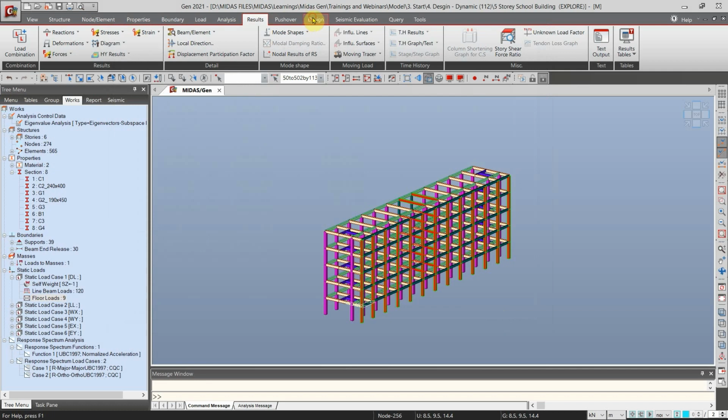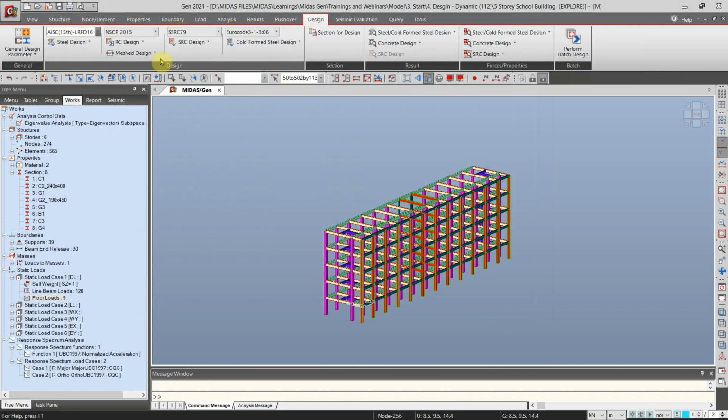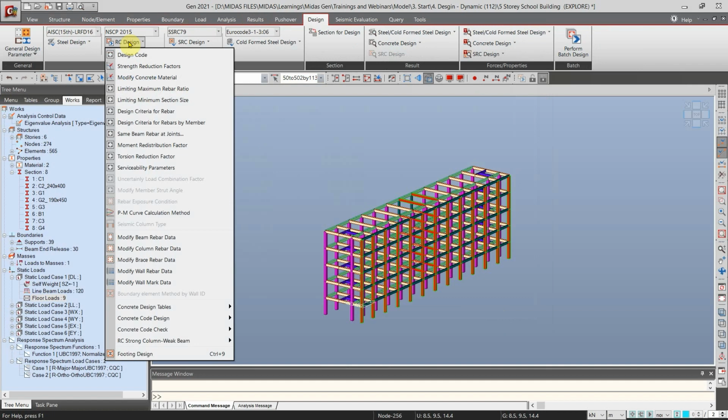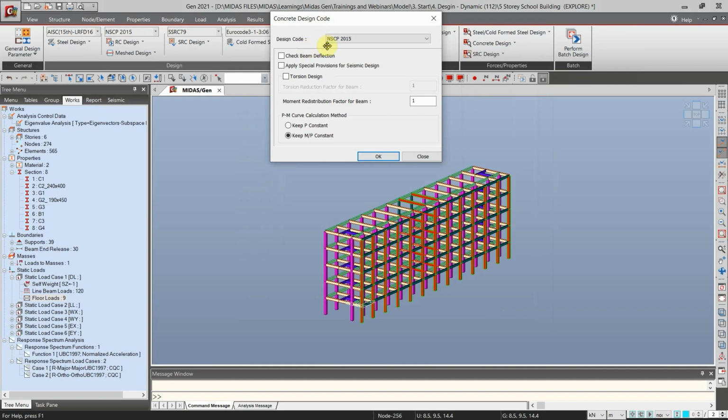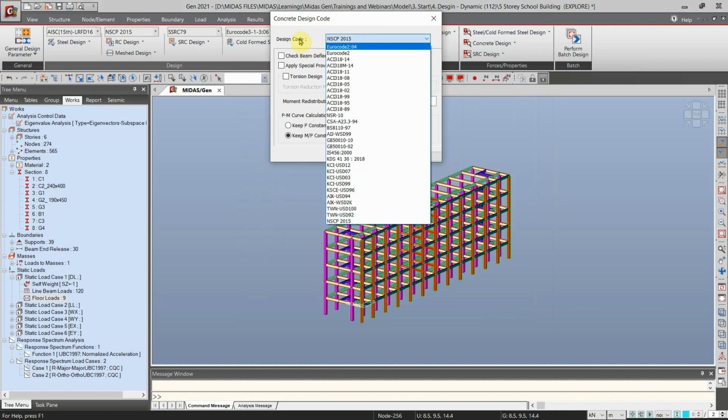Go to design tab, and then here we can now choose NSCP 2015. Just select NSCP 2015, or under the RC drop down, RC design, and select design code. So we have here the NSCP 2015 under the design code.